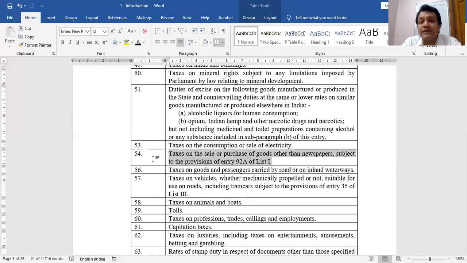There are so many entries. It is not in your course to understand each and every entry. I have explained one basic entry. Entry 54 of the State List was imposing the tax on sale or purchase of goods intrastate. Entry 92A of the Union List was imposing the tax on sale of goods interstate. But now on intra as well as inter, the state as well as the center has the power.